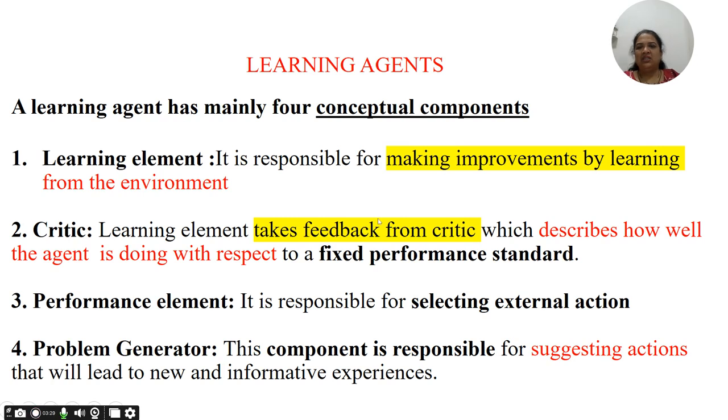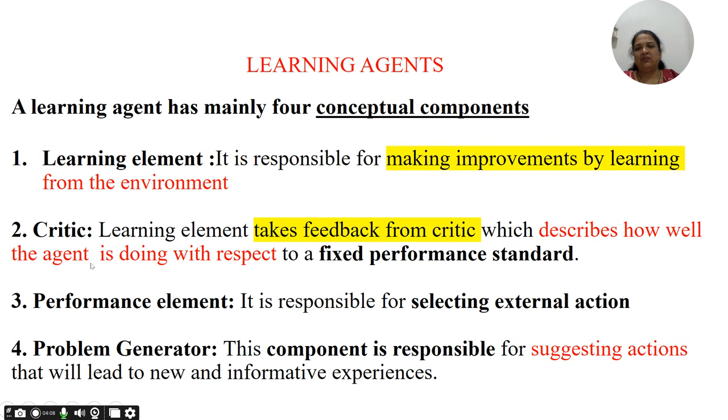Now this agent has mainly four conceptual components that we have seen in the diagram. The first one is the learning element. It is responsible for making improvements by learning from the environment. It takes inputs from the environment through the sensors, and it takes feedback from the critic, which describes how well the agent is doing with respect to a fixed performance standard. So if the fixed performance standard is already defined, we compare against it: how is the agent performing, is it in accordance with the fixed standard, or is it below or above the performance standard?